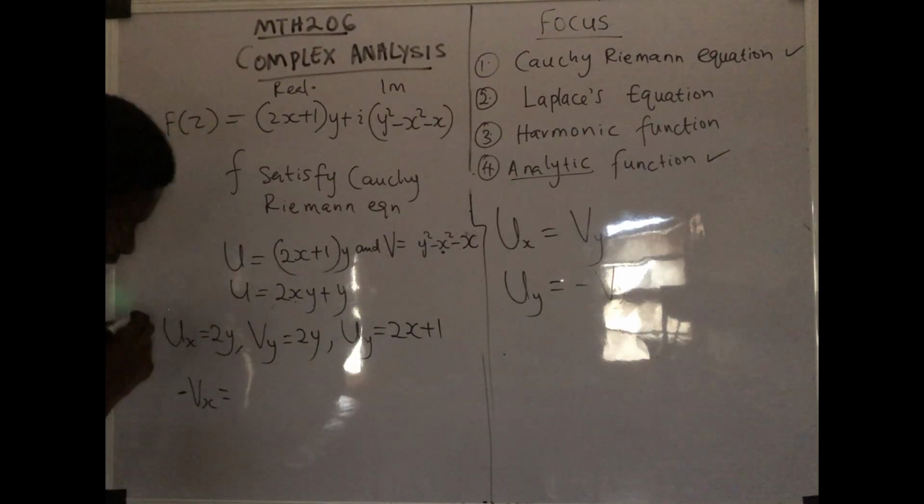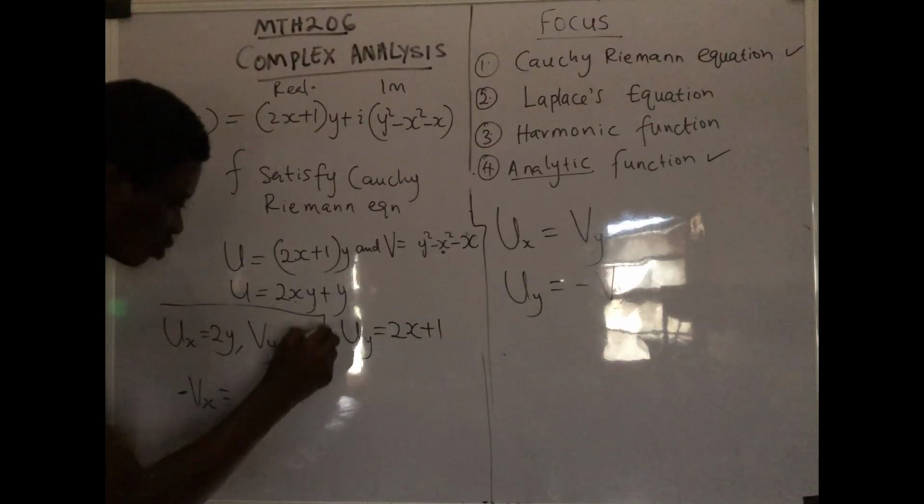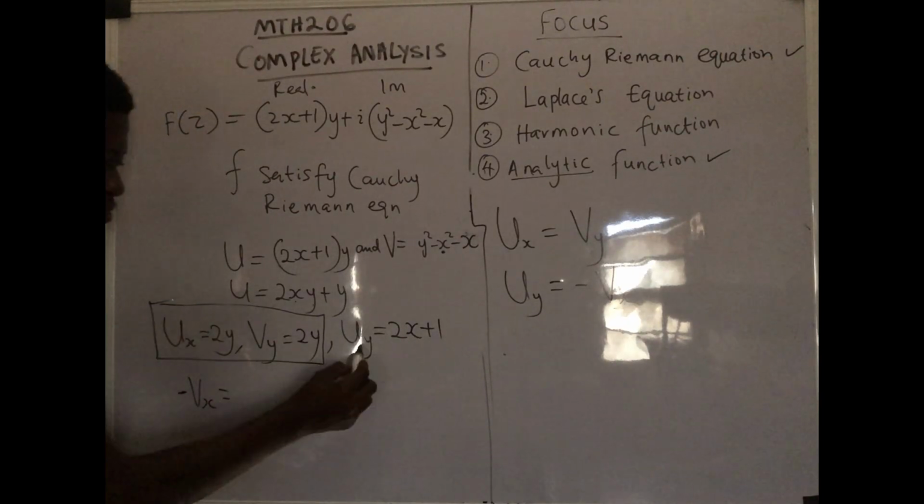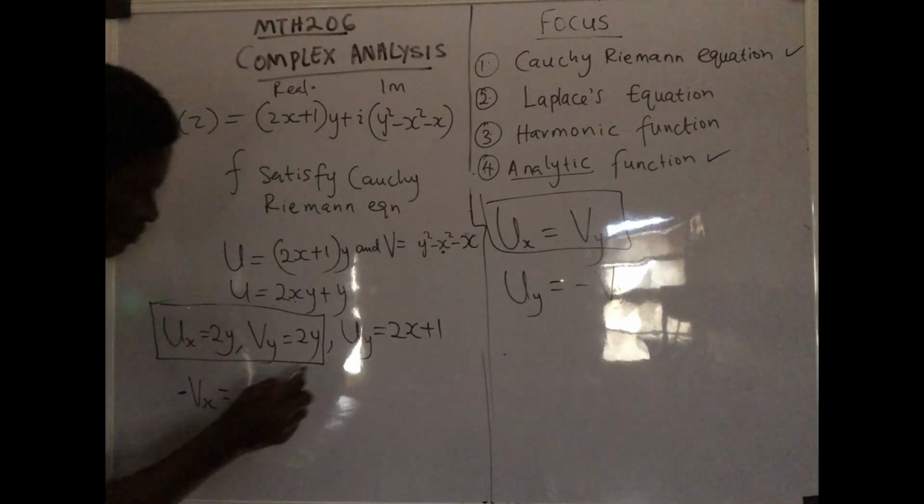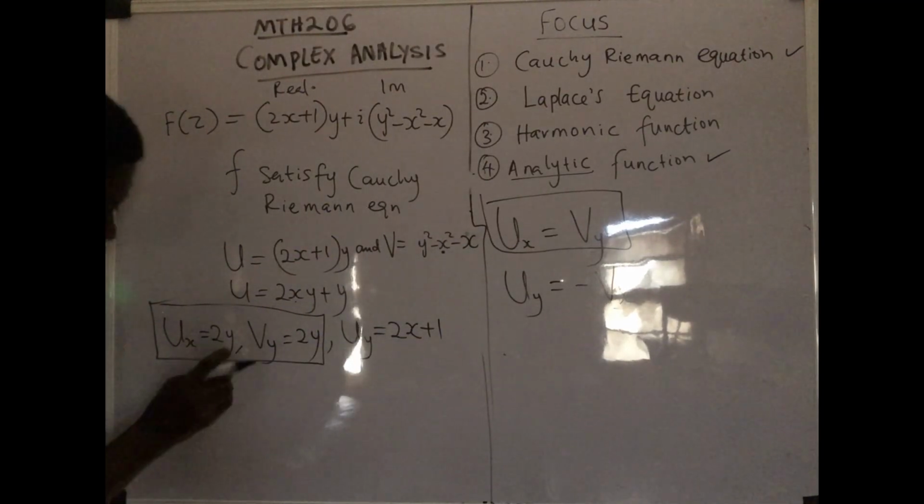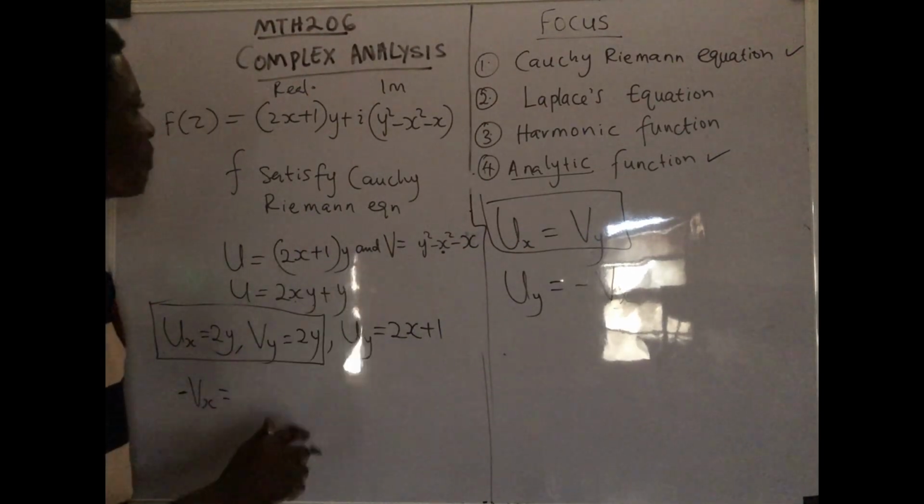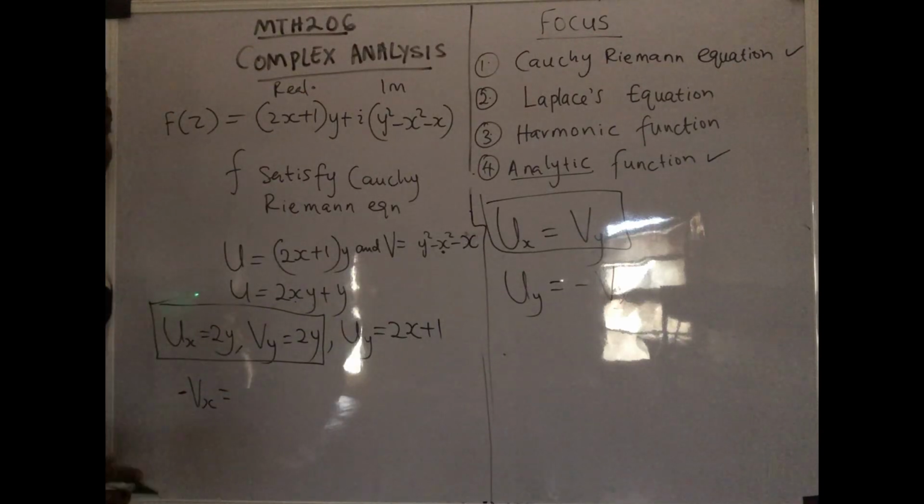Okay? Now, from the look of things, we're already seeing that this one is equal to this. So we are left with this. We have already checked this indirectly. So we are left with this and this. So if we check this and it's equal to this, bam, that implies that it satisfies Cauchy Riemann's equation.